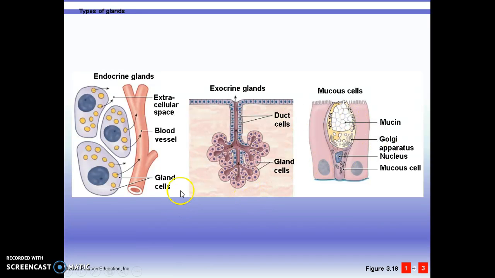So here is a gland that is exocrine in the middle, and you can see that it is releasing its substance through a tube, and that substance will then go onto the surface. Here's a mucus gland. And the endocrine cells are different in that they release their substance into the surrounding interstitial fluid. It will then travel into the bloodstream to travel elsewhere in the body.